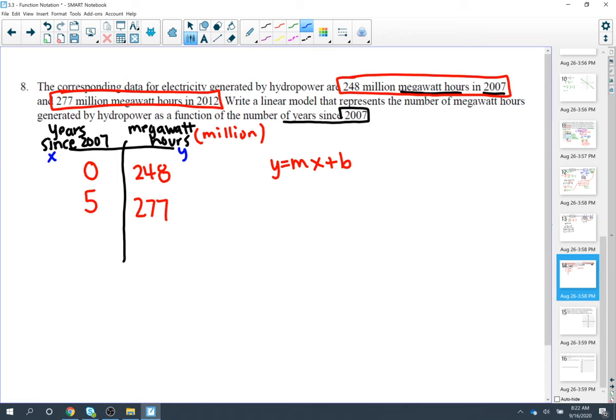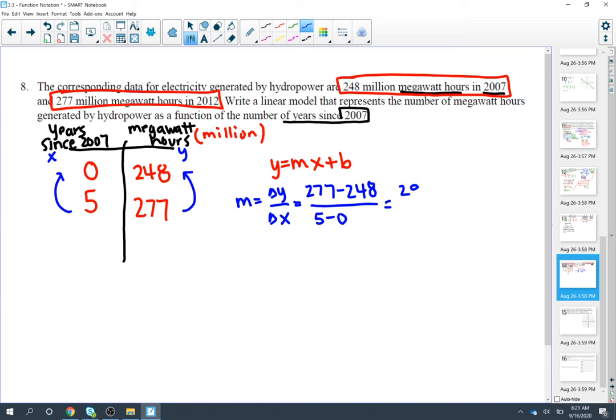In order to do this, the first thing I'm going to need is our slope. So slope, change in y, over change in x. For my change in y, I'm going to take my 277 minus my 248, over my change in x, so 5 minus 0. 277 minus 248 is 29.